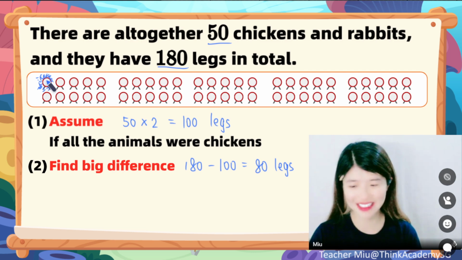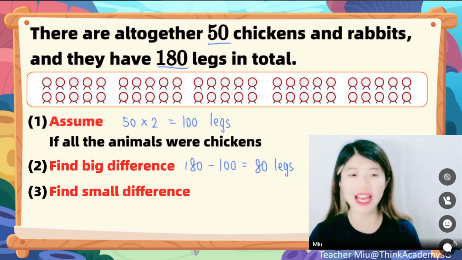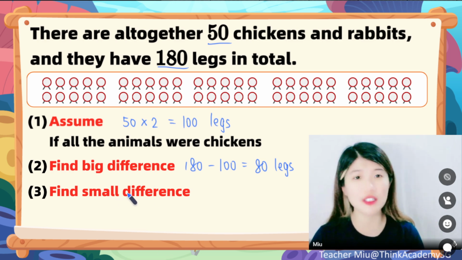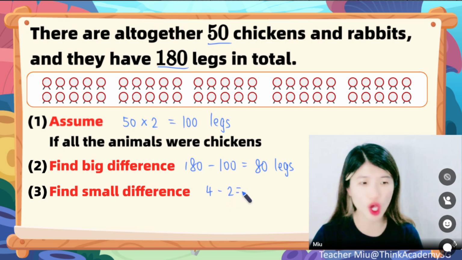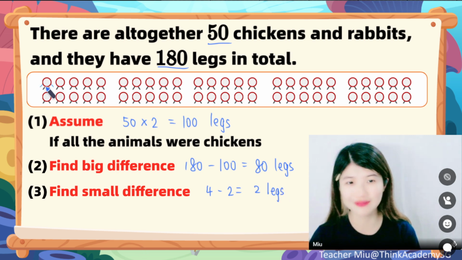Should I? Definitely not, right? We need to know for each of the heads, how many more legs can they have? That is what we call the small difference. At most, one head can have 4 legs. Now we already have 2 legs already, so we can add 2 legs for each head, just like this, for the blue ones. So how many such pairs of blue ones can we add?